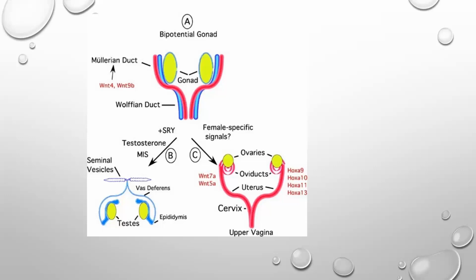Now, how is the external genitalia developed? If in utero there is exposure to testosterone, then obviously it will give rise to the male external genitalia. And if there is no testosterone, then there will be development of the female external genitalia.